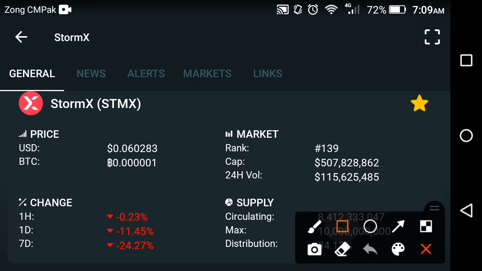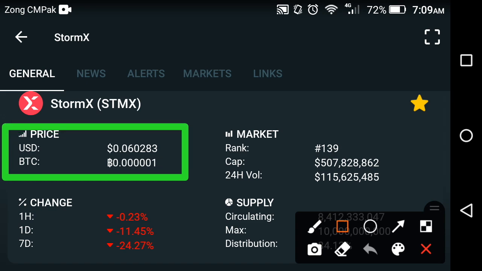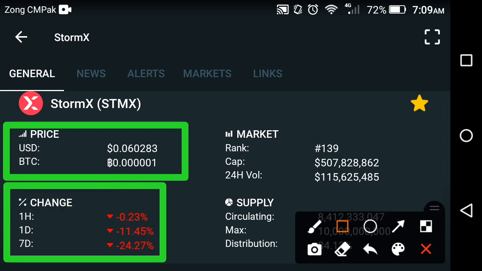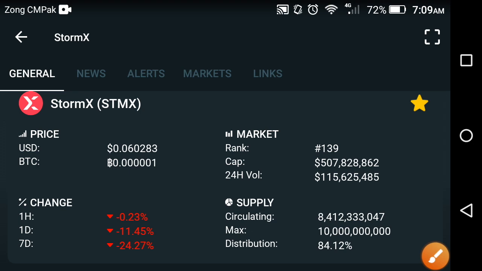As you can see here, first of all we look at the price of StormX. The price is about 0.060283 USD, the current price of StormX at this time friends. If we look at the change in StormX coin, as you can see here, a very bad change. The last 1 hour change is negative, the last 1 day is negative, and the last 7 days is also negative friends. The market rank of StormX is 139.